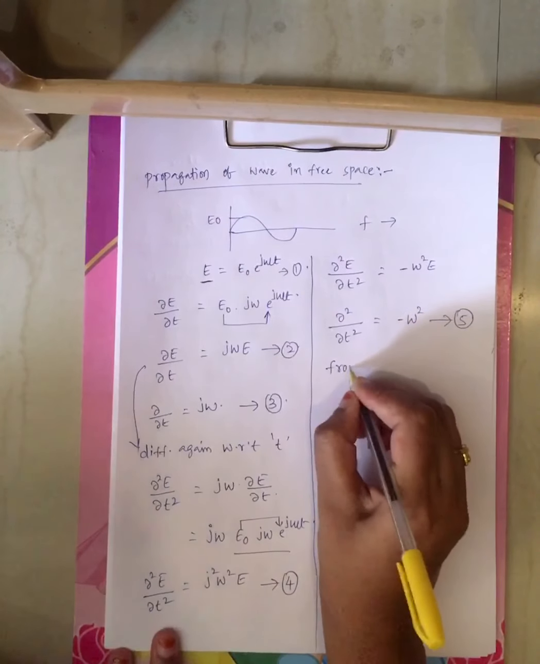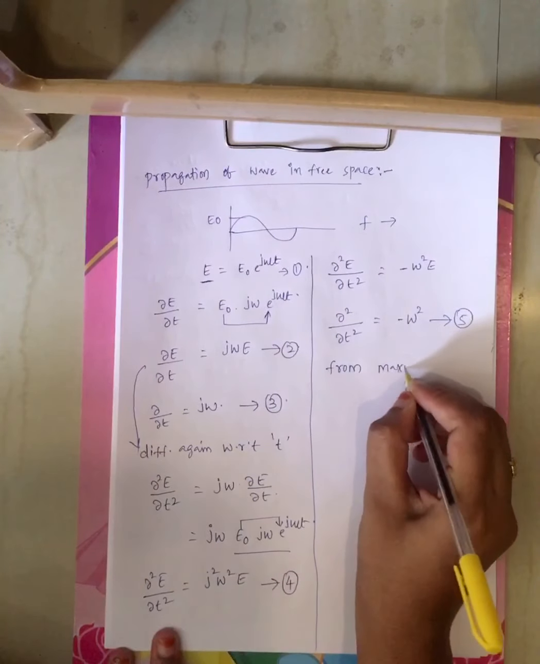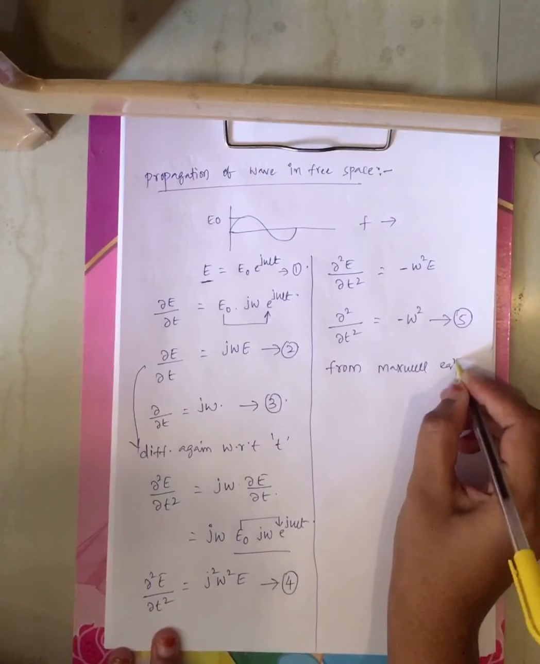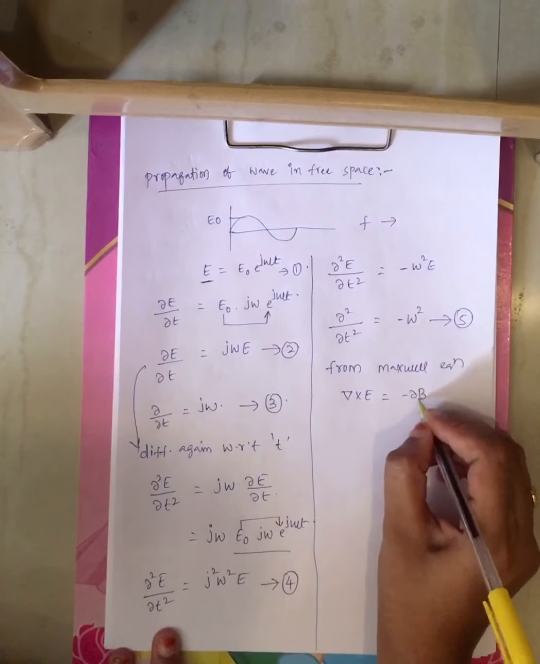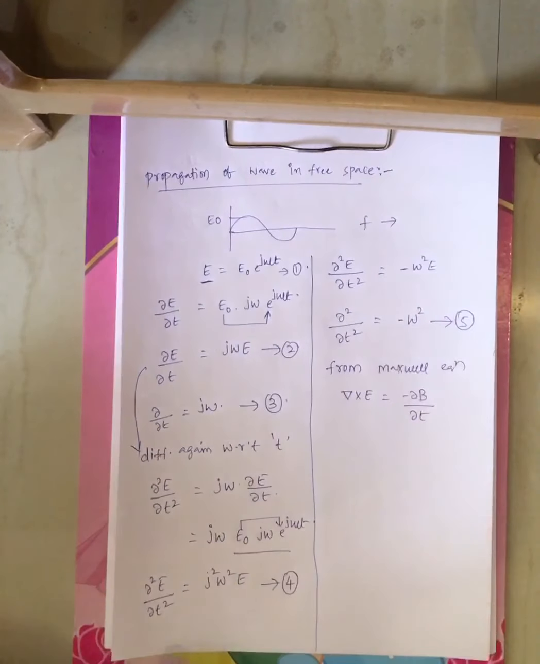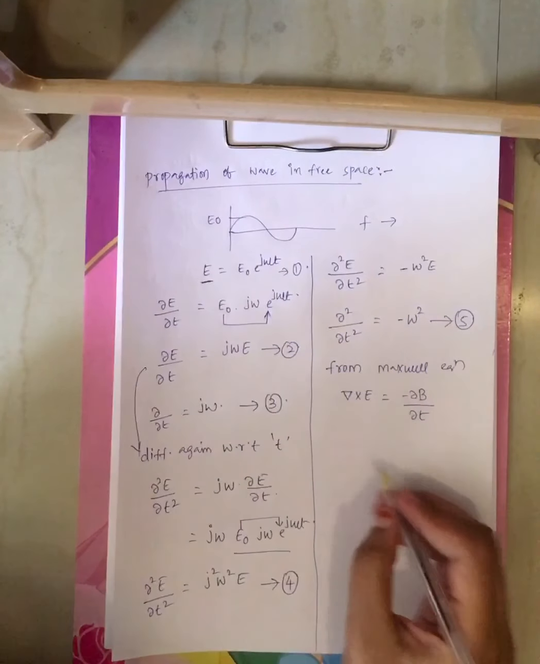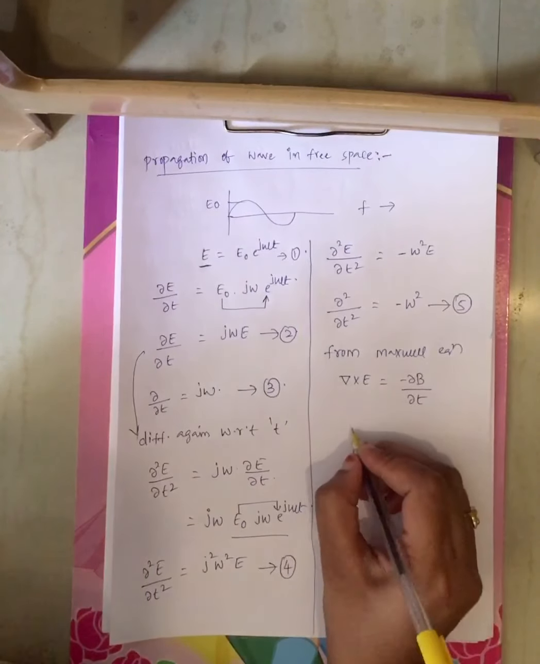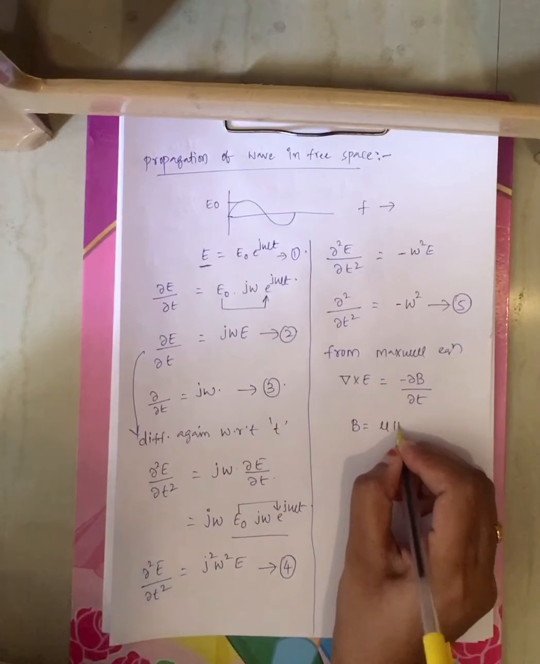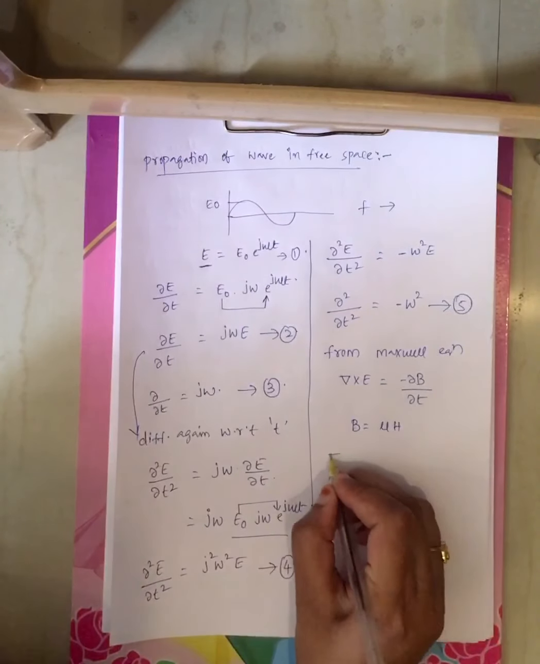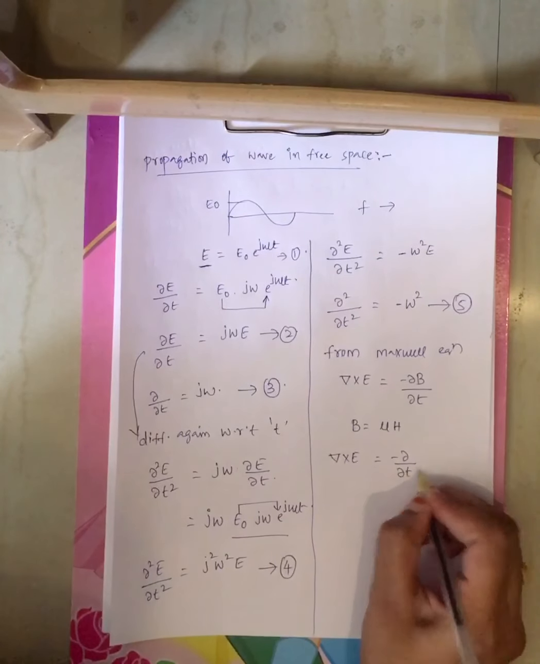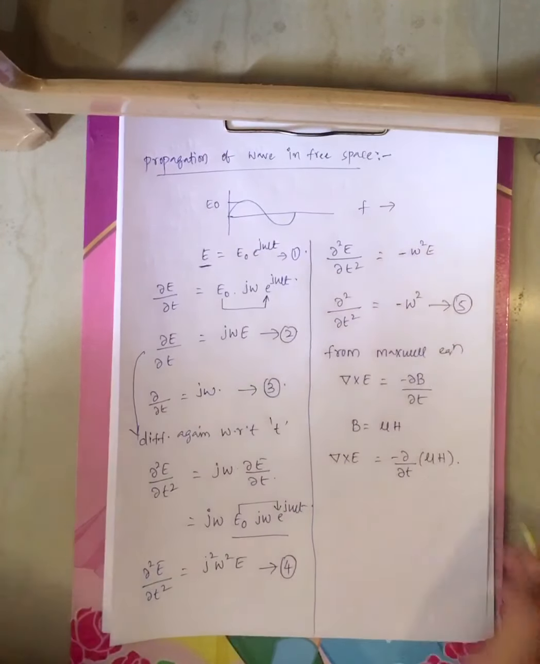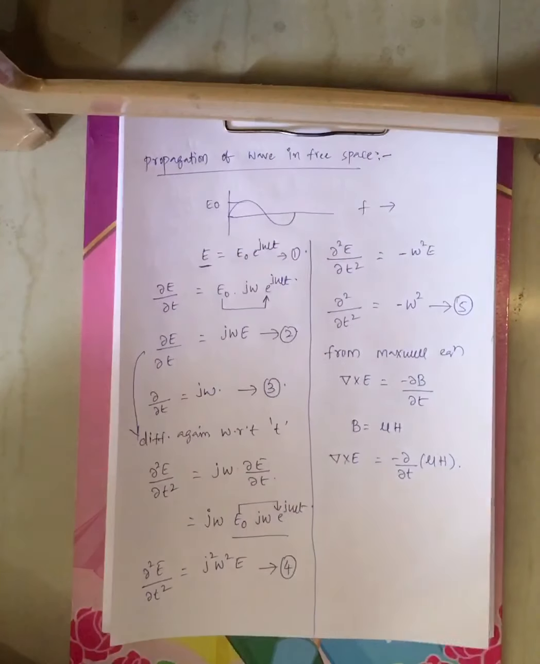Now from Maxwell's equation, you know that del cross E is nothing but minus dou B by dou t, right? Now B is nothing but mu H. Substitute in that equation, you will get del cross E equals minus dou by dou t of mu H. B is nothing but mu H.